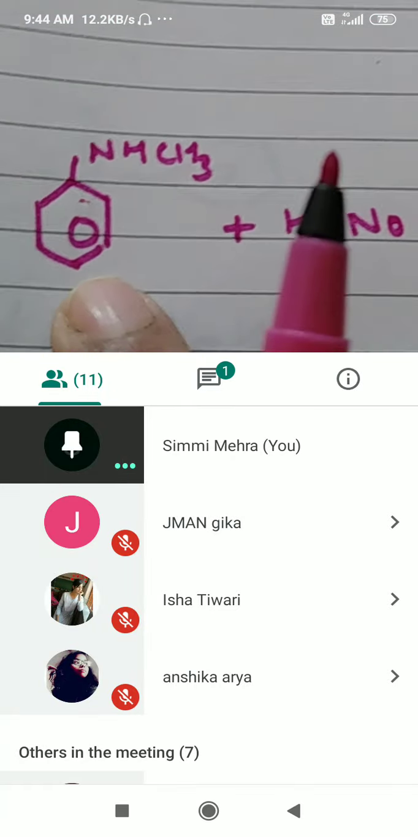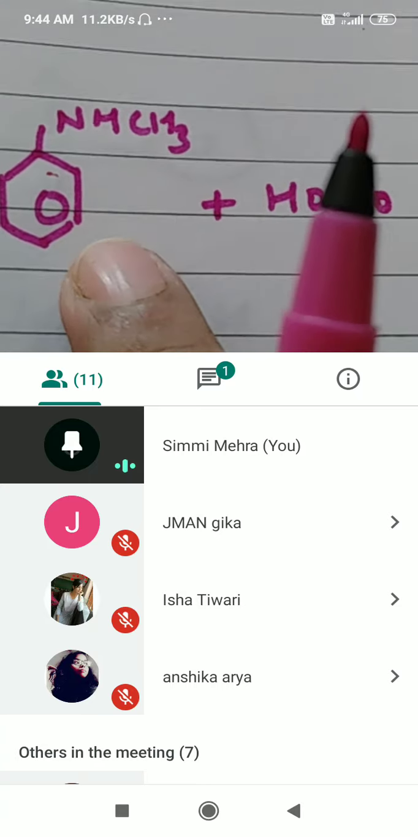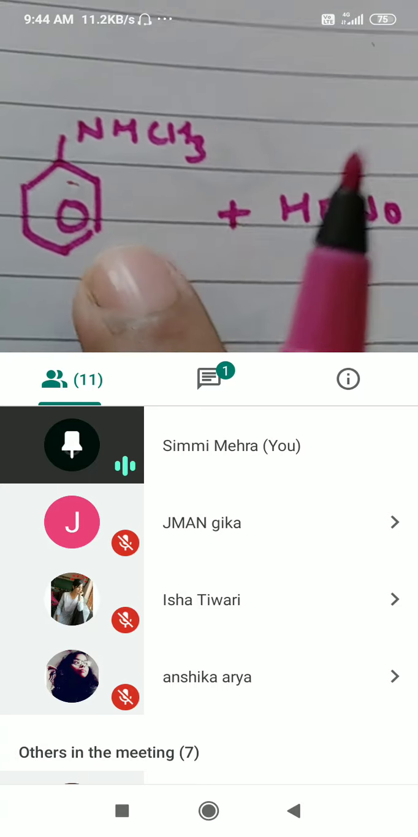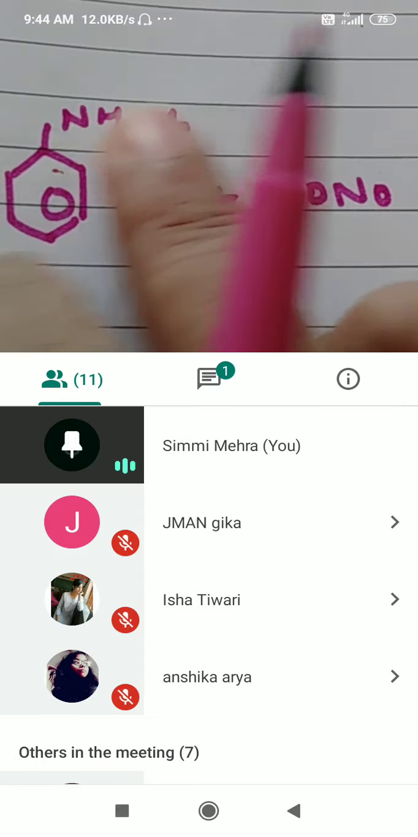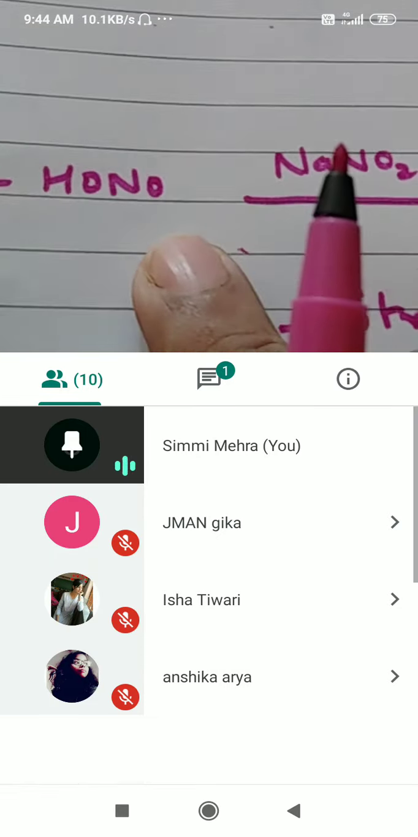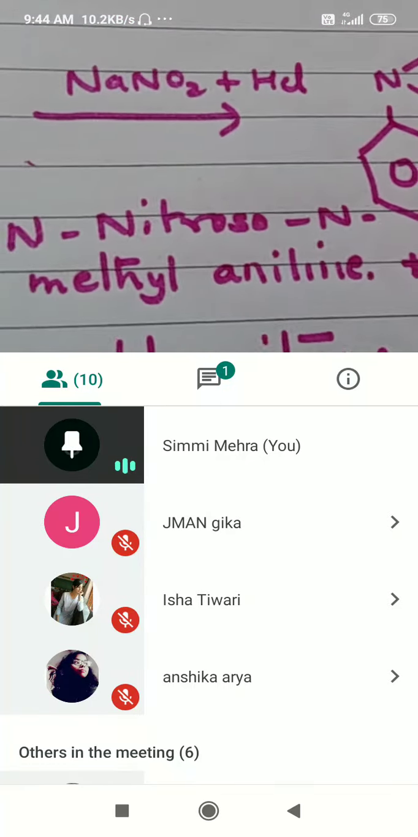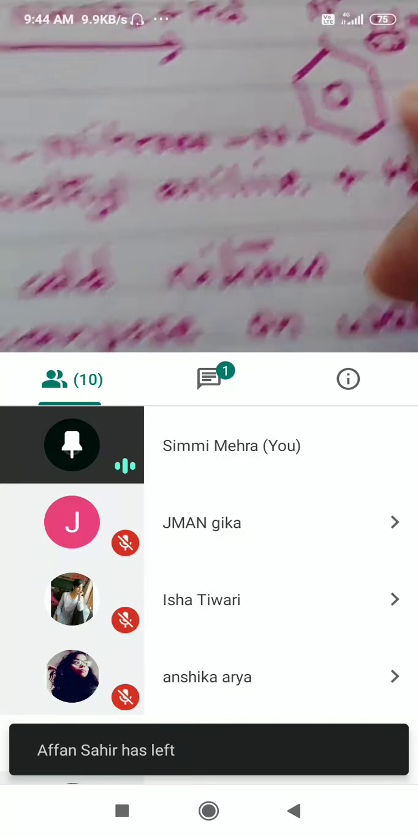This is N-methyl aniline. It will be named as N because methyl group is attached to nitrogen. N-methyl aniline plus nitrous acid will again form a nitrosoamine. This is aromatic nitrosoamine.